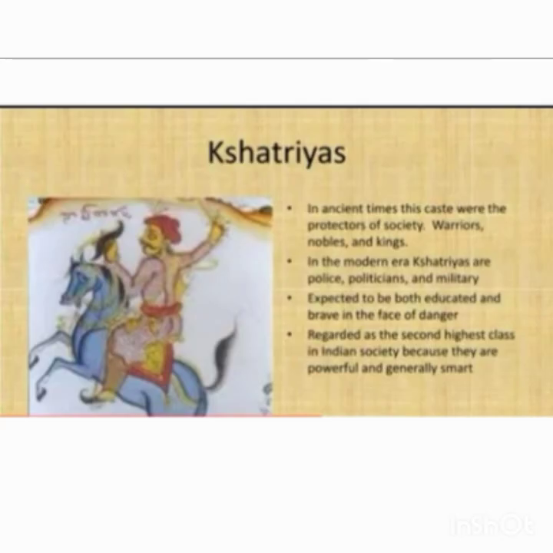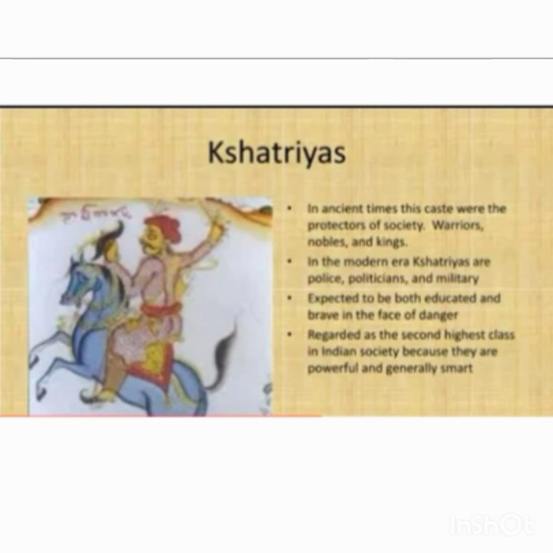So in ancient times, the Kshatriyas were the protectors of the society. Maybe like warriors, soldiers, nobles, kings and queens. In the modern period, Kshatriyas are police, politicians and military. What is the duty of a police and military? To protect the people. So this is how the Kshatriya caste was divided.